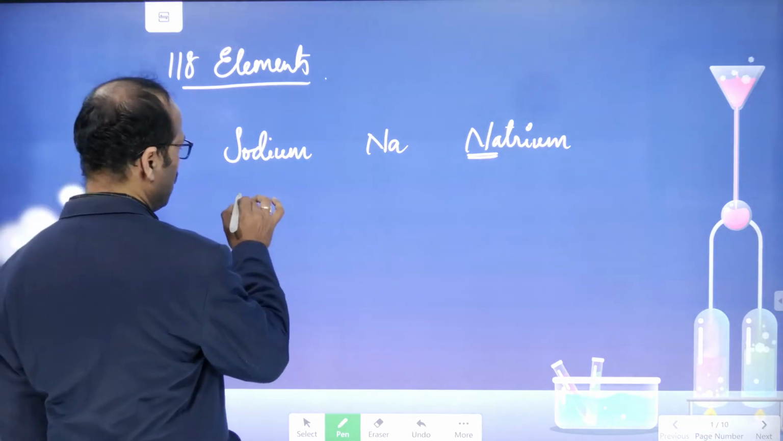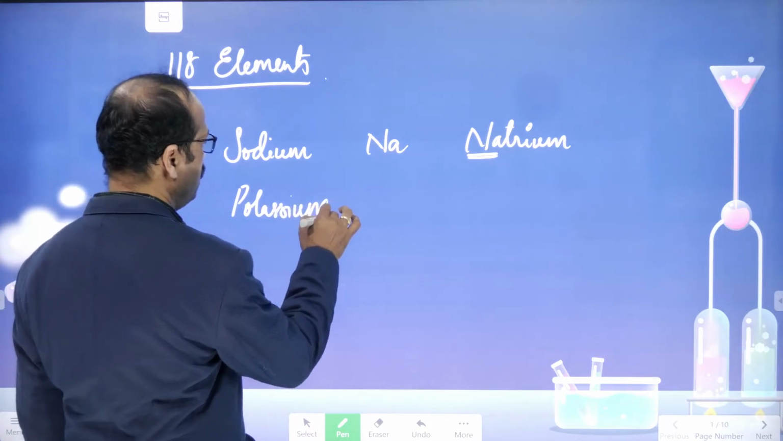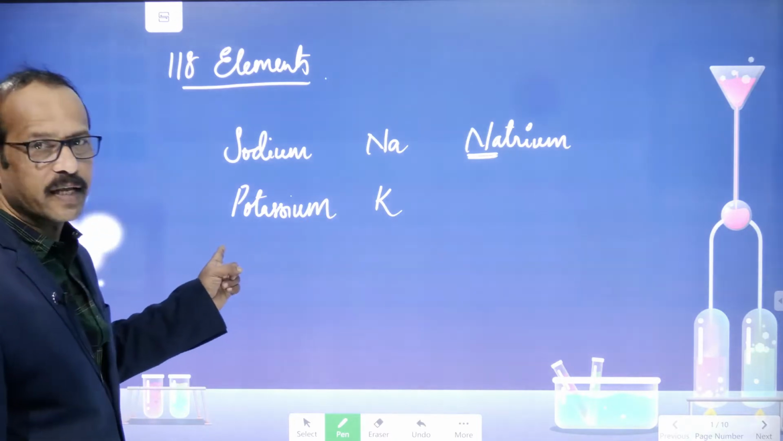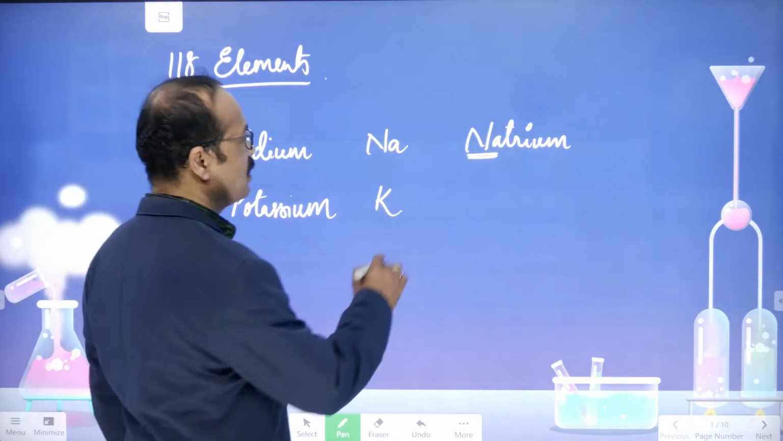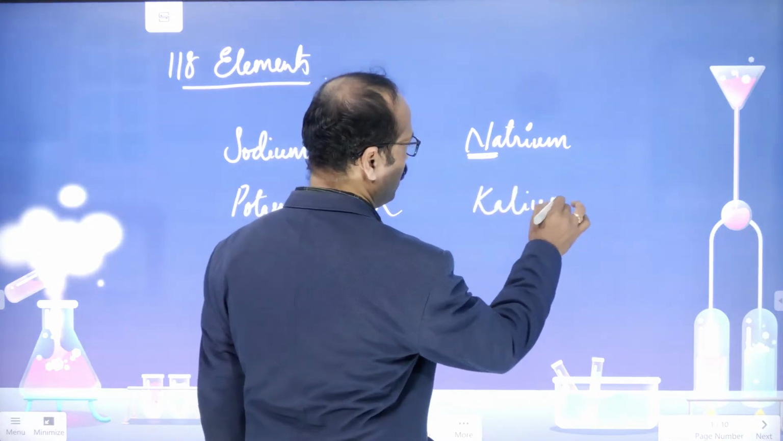Similarly, potassium. The potassium symbol is given as K, but nowhere can you find K in potassium. This is also based on the Latin name, which is kalium, right?